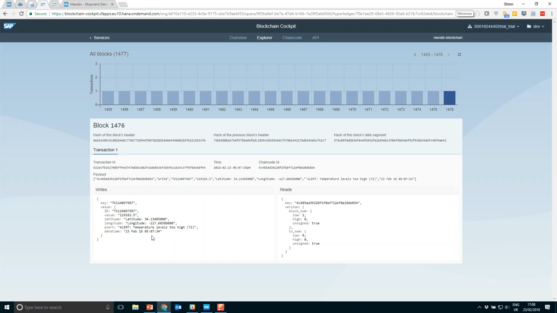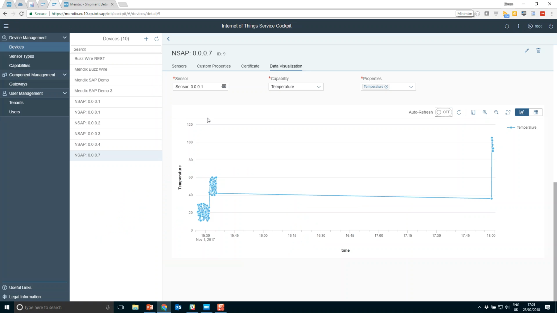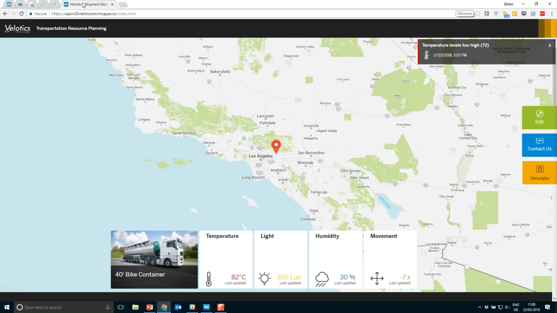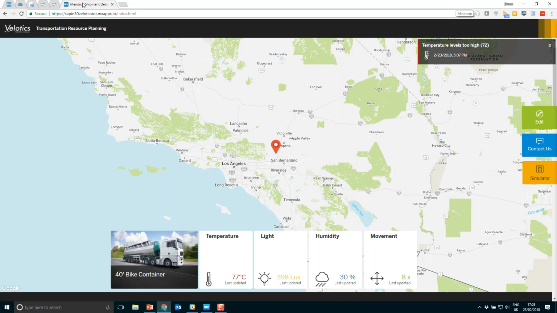And we can see that over time, this particular contract has been broken many times. And therefore, we might need to have some penalties due to the transportation. We can also see in the IoT services from Leonardo, the transportation over time and the temperature stored in our database in the Leonardo system. So now all of these connectors and these modules are available in the Mendix App Store, allowing you to easily connect and utilize this new wave of IoT and blockchain services.